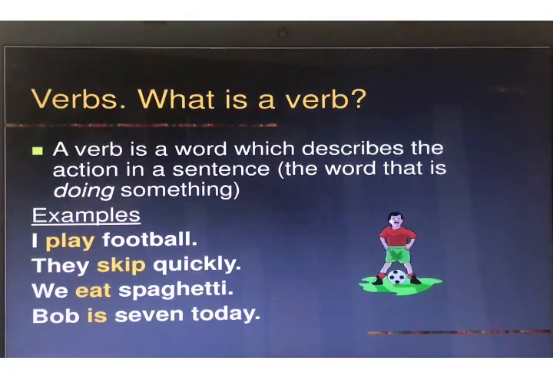We eat. We are eating. Bob is 7 today. Is is a verb. Is is a helping verb. This we are going to read further in this class. But for now, you just need to remember that any action that is being performed is known as a verb. So a verb is a group of words or a single word that denotes an action.